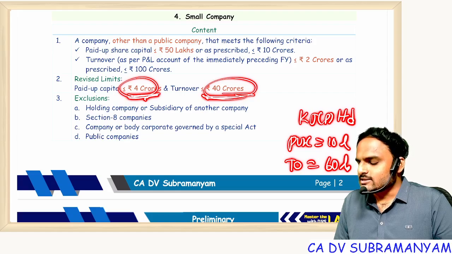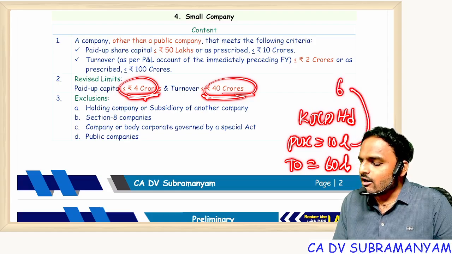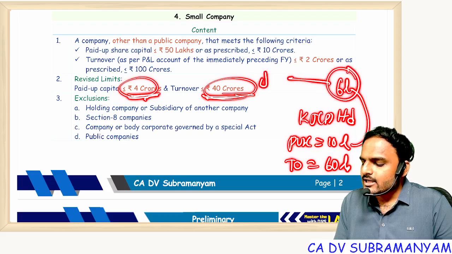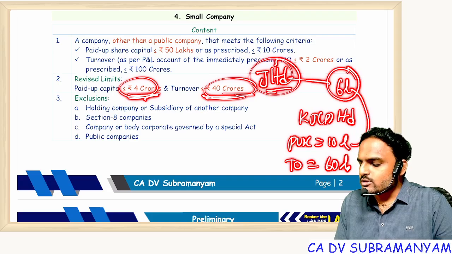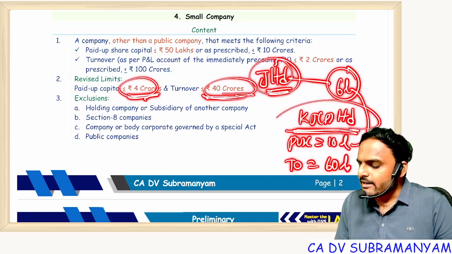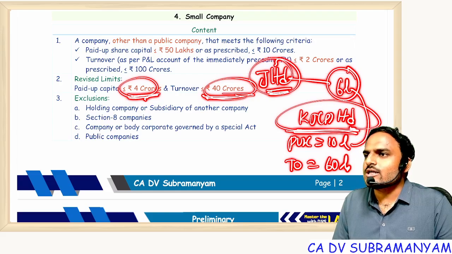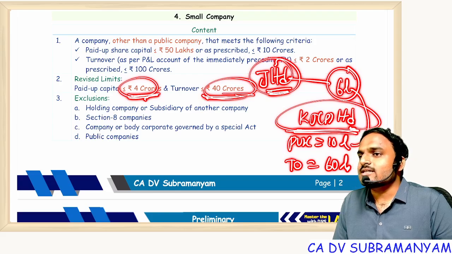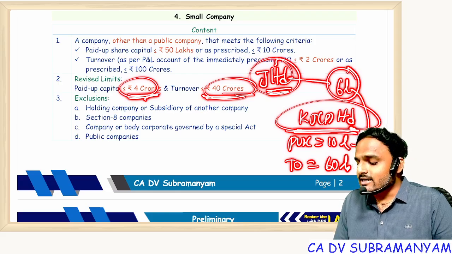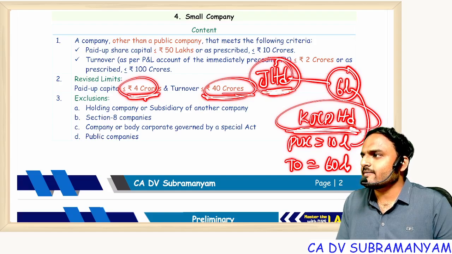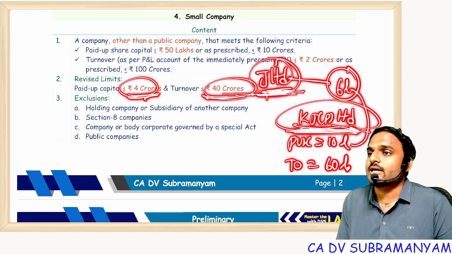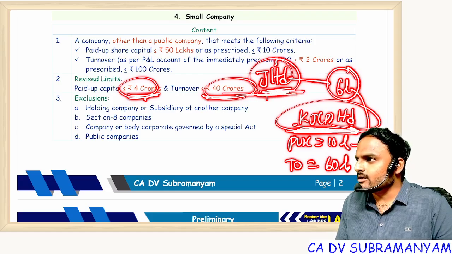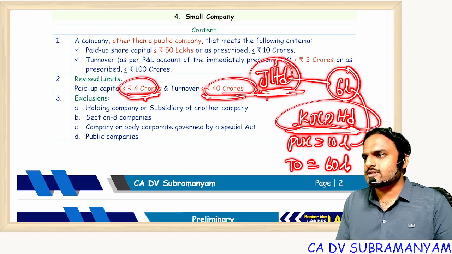Small company. Suppose 6 lakhs out of 10 lakhs is held by J Limited. Now the question is whether Kalyan Jewellers Private Limited is a small company or not a small company? Not a small company. Why? It is a deemed public company. Why? It is a subsidiary of J Limited. 60% of the capital is with a holding company. Are you all getting my point? In this way a question comes.